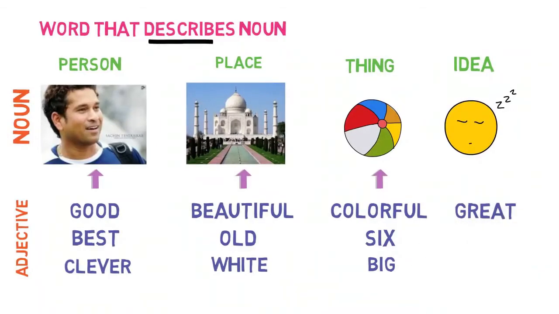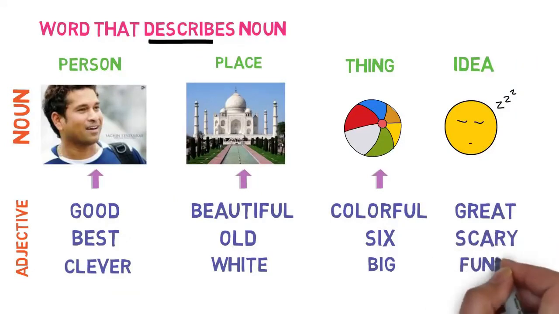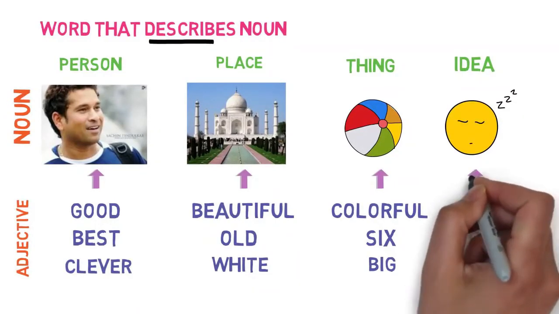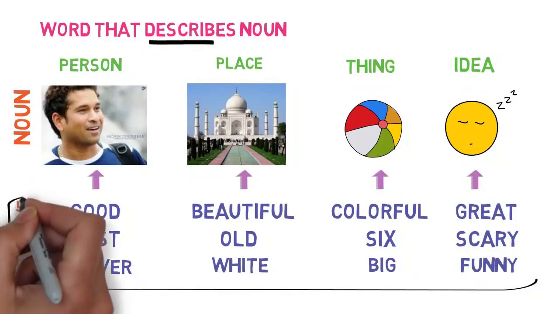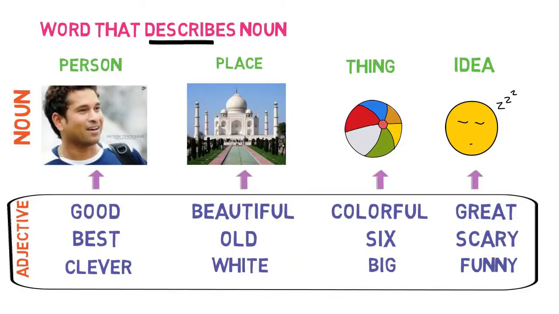Now the idea. It is a great idea. The dream was very scary. It was very funny. We can make sentences that way, describing the idea with an adjective. These kinds of words are commonly used as adjectives to describe the noun, whether a person, place, or thing.